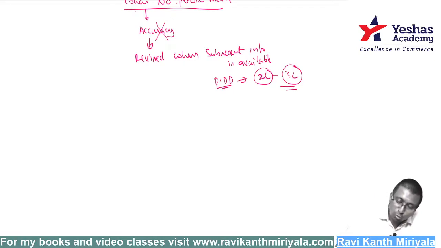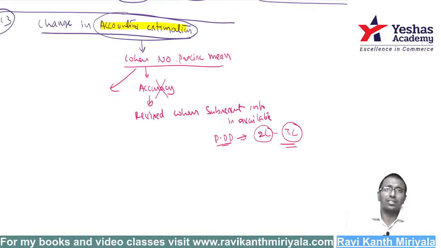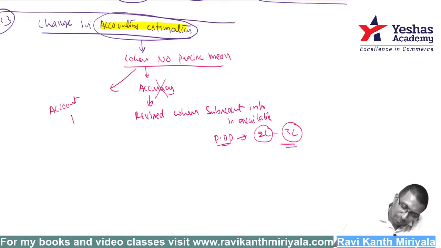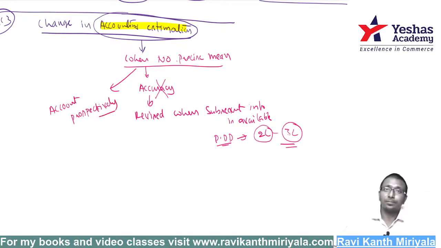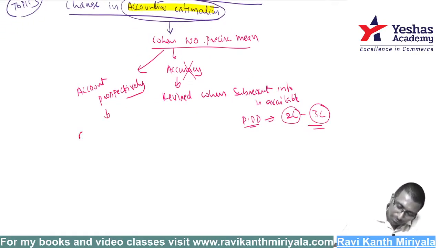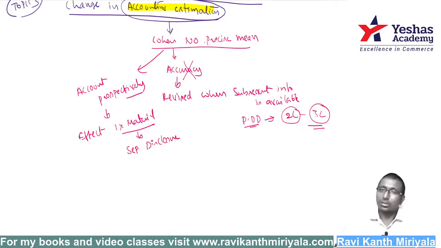How to account for a change in estimation? Actually, the standard does not say anything. Accounting Standard 5 does not tell what to do. But based on the other standards, if there is a change in estimation, account prospectively. And if the effect is material, you are supposed to disclose it separately.